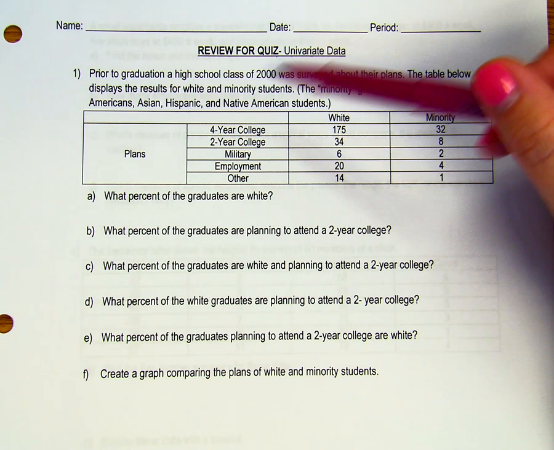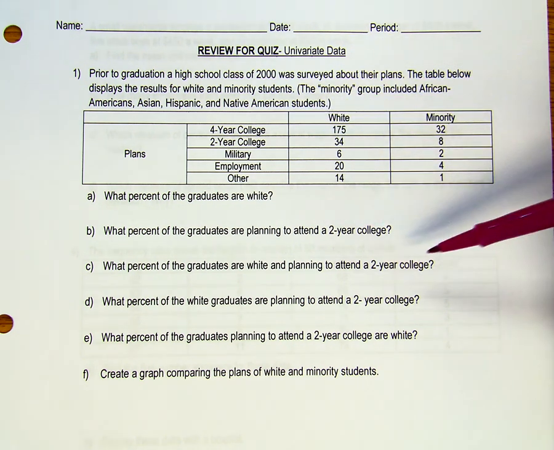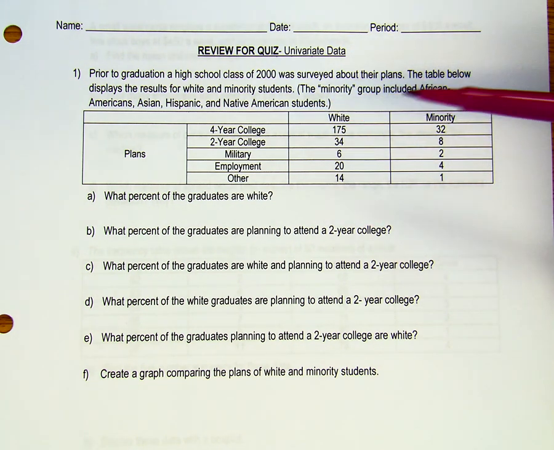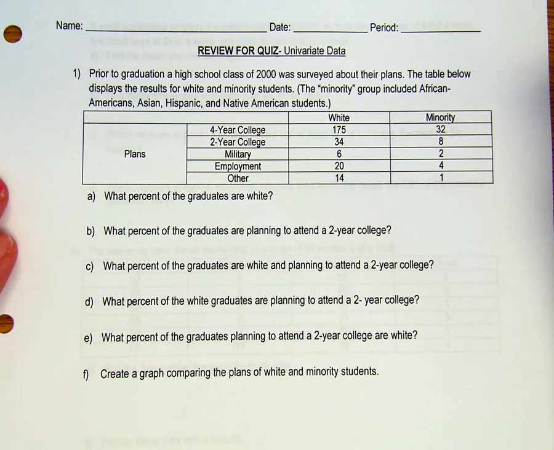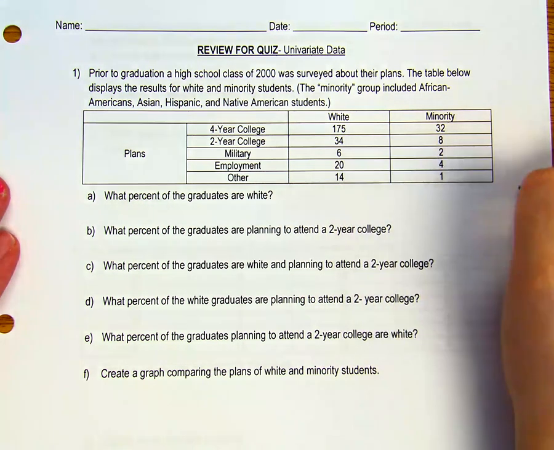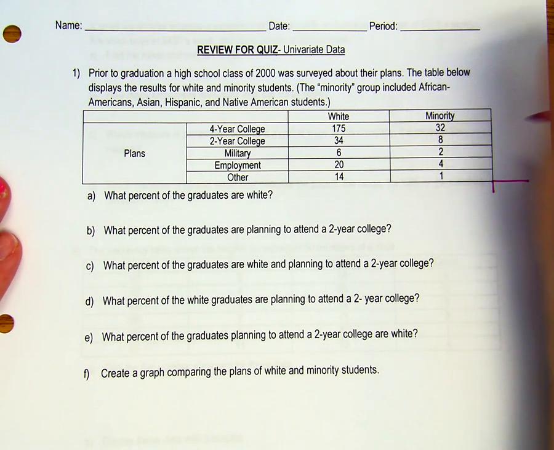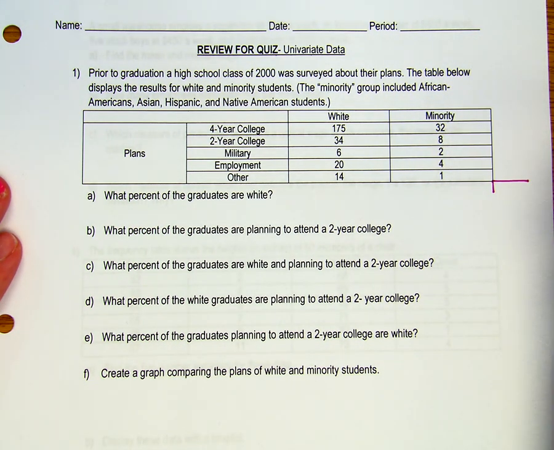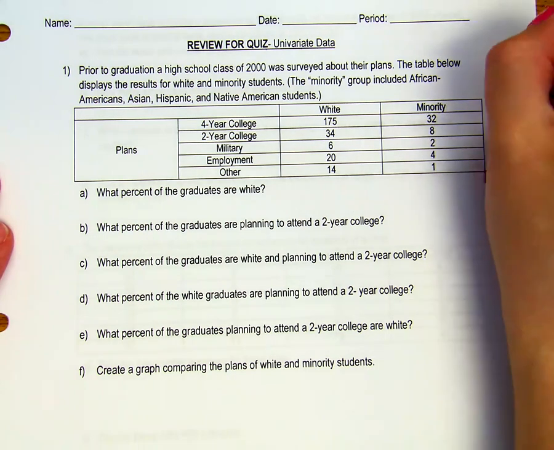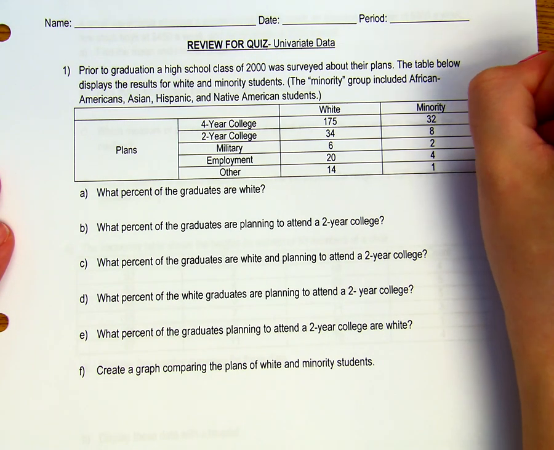So our first question here is dealing with our percentages. It says prior to graduation, a high school class of 2,000 was surveyed about their plans. Below is all the information. Remember, when we're dealing with percentages, the first thing that we need to do is find all the total values. So we're going to add up all the rows going across, all the columns going down, and the total amount down here in this corner. So you can go ahead and pause and do that right now. Okay, pause, find out all the totals, unpause, come back. Okay, so now that you have found all the totals, we'll just write down what those totals should have been.